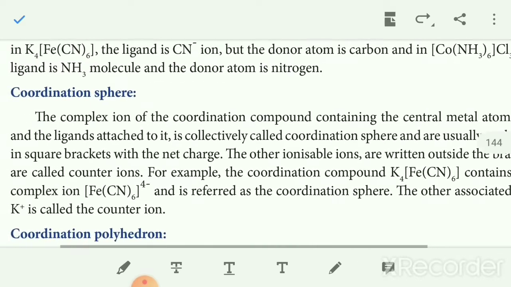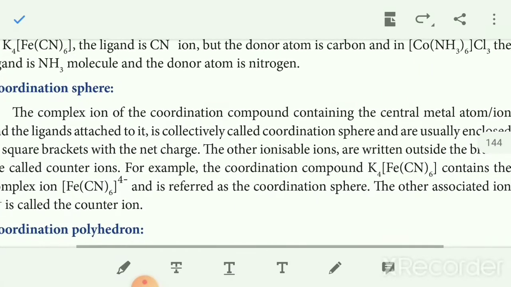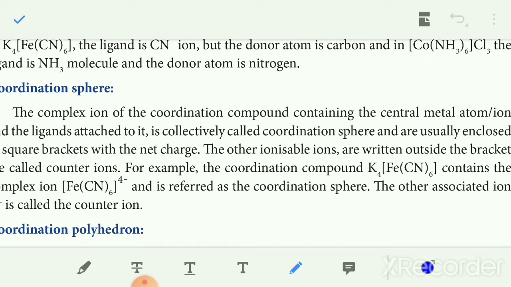It contains the complex ion [Fe(CN)6]4 minus, which is referred to as the coordination sphere. The other associated ions are called counter ions.